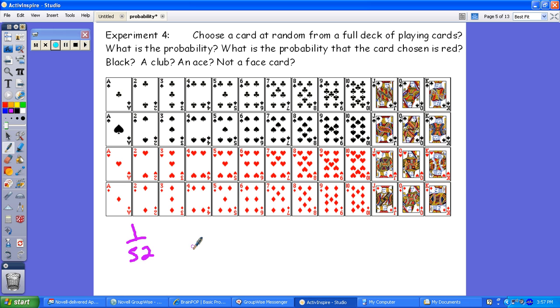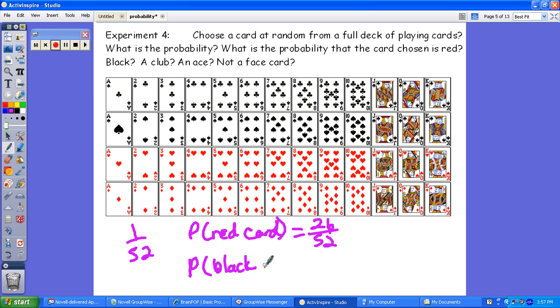Now, what is the probability of choosing a card that's red? Well, you have to know how many red cards there are. Half the cards are red. So the probability of getting a red card is going to be 26 out of 52. The next one would be the probability of getting a black card, and you can probably guess that one because half the cards, again, are black. So you're going to do 26 out of 52.